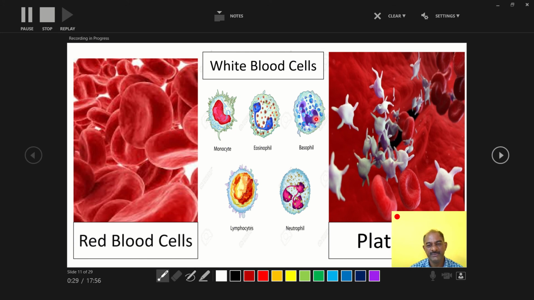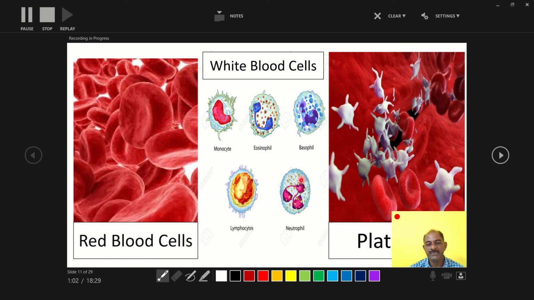One is granulocytes: inside the cytoplasm, granules are present, and a lobed nucleus is present in granulocyte cells. Then in agranulocyte cells, granules are absent and smooth cytoplasm is present. Examples are lymphocyte and monocyte.